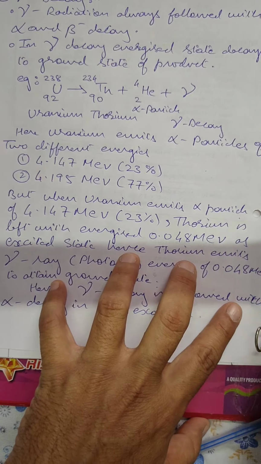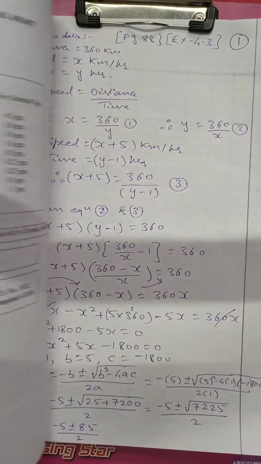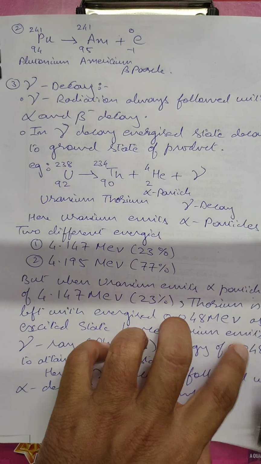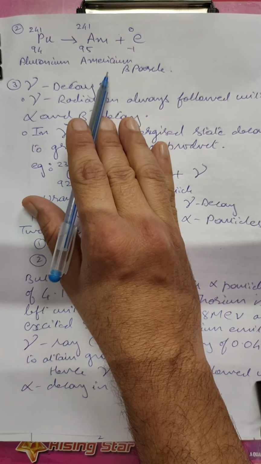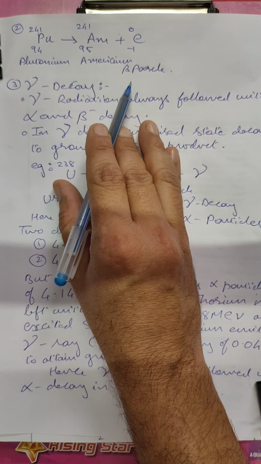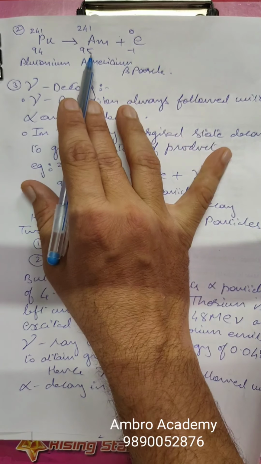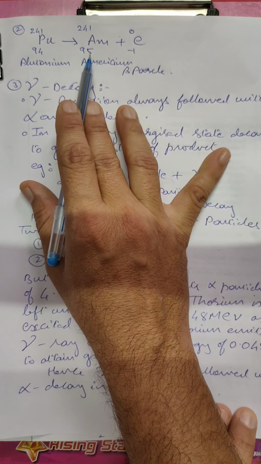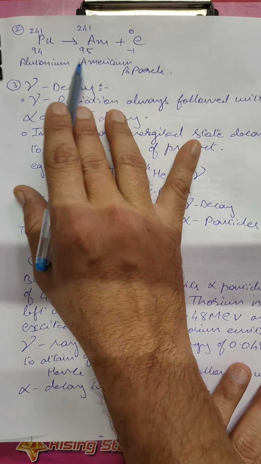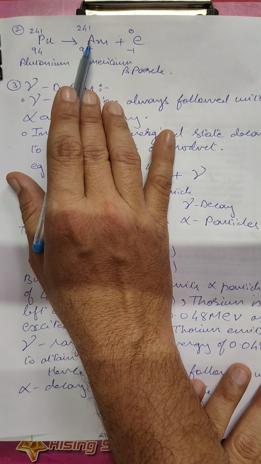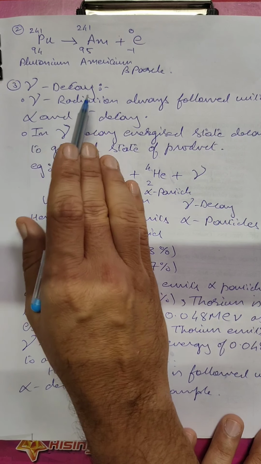Now we will talk about the next part. What is the next example? The next example is plutonium will give Am, americium, plus a beta particle. See here, plutonium has atomic number 94, americium has 95. See, it is increased by 1. But what about the mass number? It remains the same, 241. That is a beta particle.